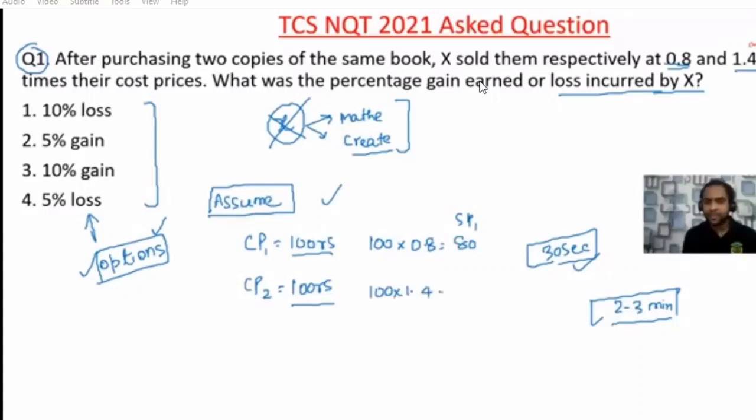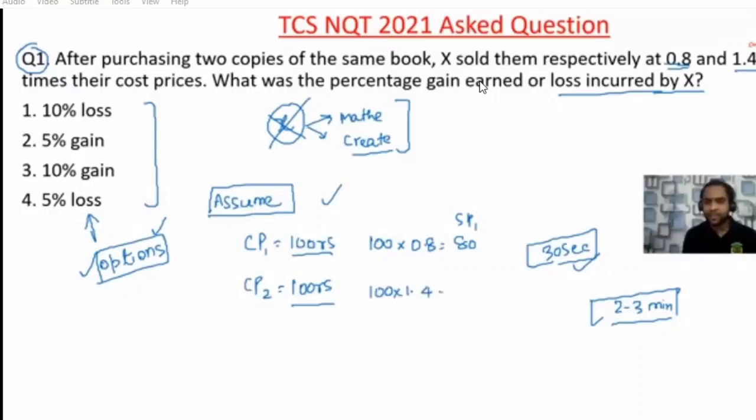Make this 100, divide by 2. This also you divide by 2. Then you can directly say, sir, there is a profit of 10%. Okay, there is a profit of 10%. Now you would have seen how much time I took. Now in the exam, if you understand this concept, I will show you how much time you will take.